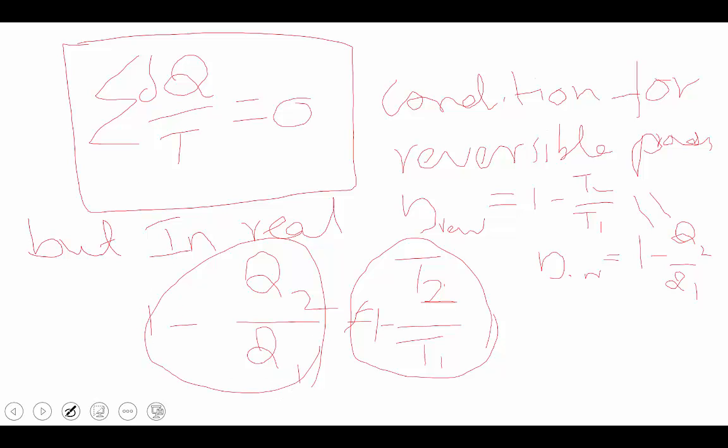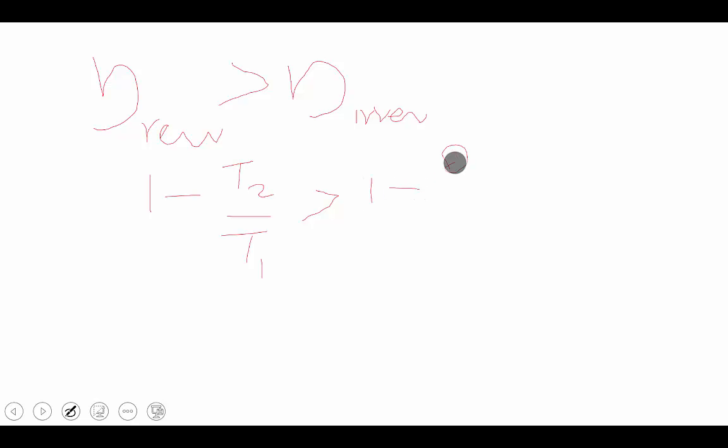From that, everybody knows reversible efficiency is greater than irreversible efficiency, which means the reversible efficiency formula, 1 minus T2 by T1, is greater than 1 minus Q2 by Q1. So 1 minus T2 by T1 is greater than 1 minus Q2 by Q1.